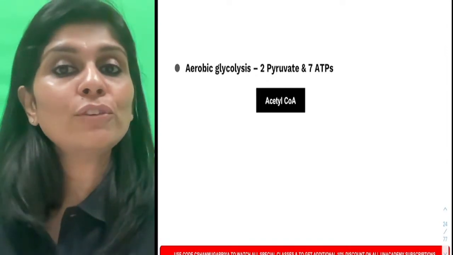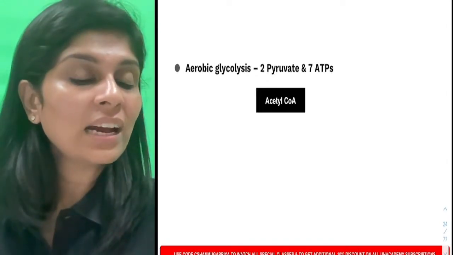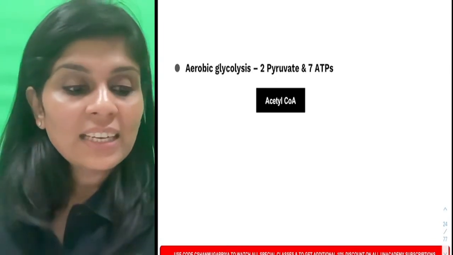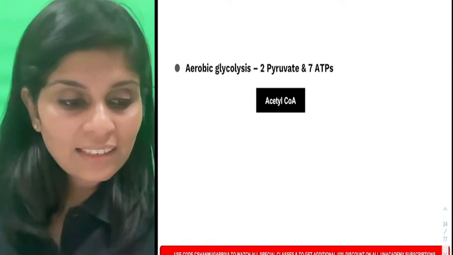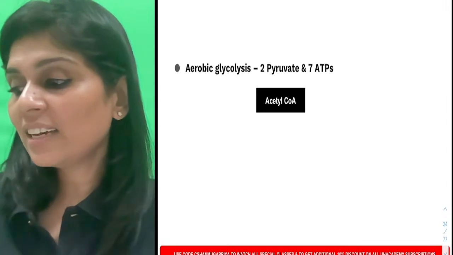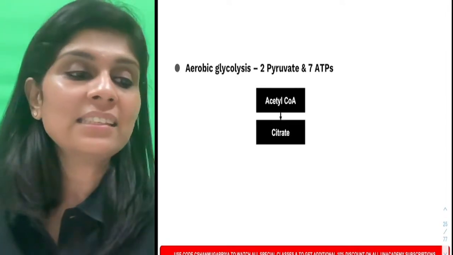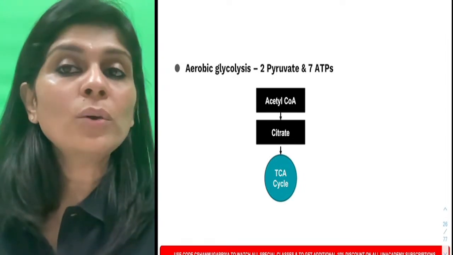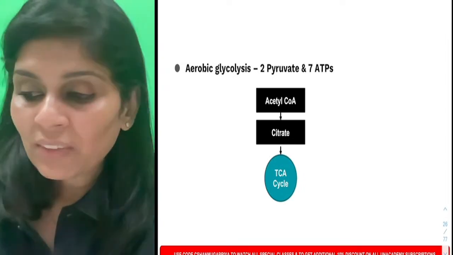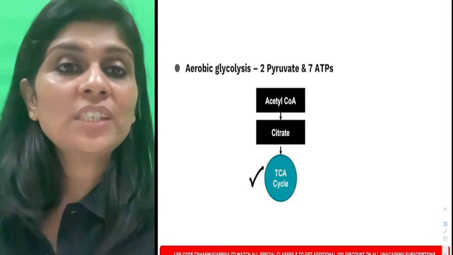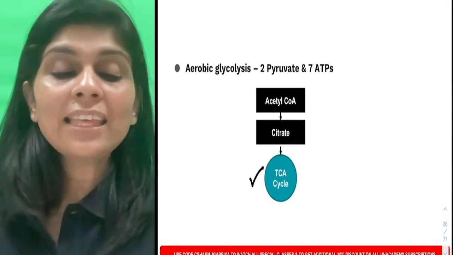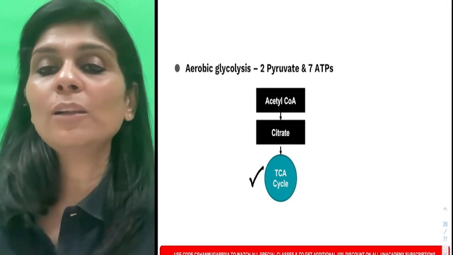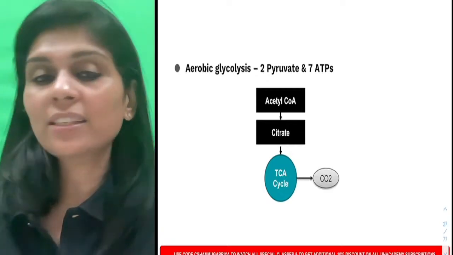And what is the fate of this acetyl-CoA? Can anyone answer that in the chat box? This acetyl-CoA, excellent Dr. Karthik, gets into citric acid cycle. And when it gets into citric acid cycle, what will you get as a product? The greatest advantage of citric acid cycle is that anything which gets into citric acid cycle will come out as carbon dioxide.